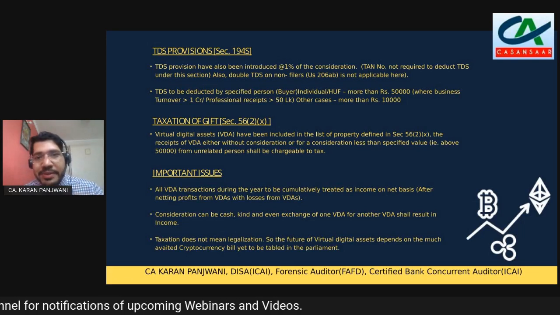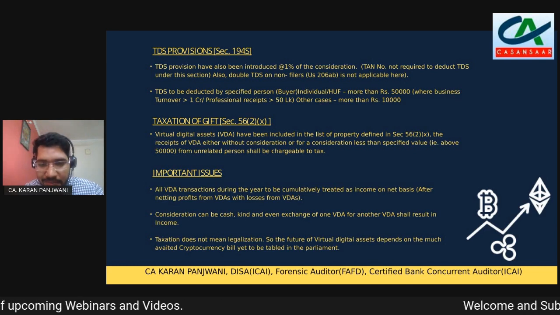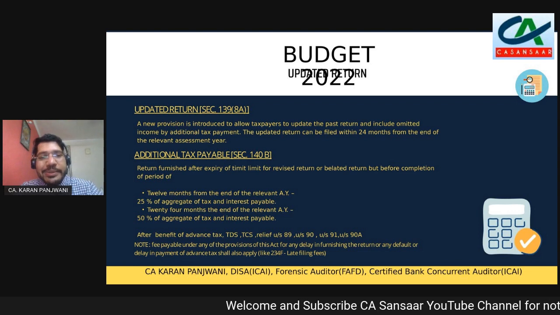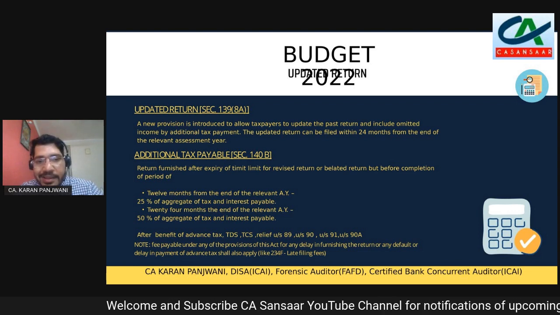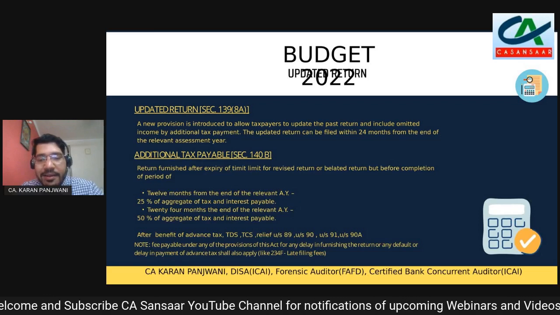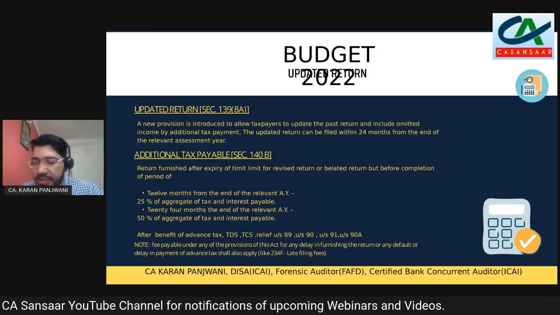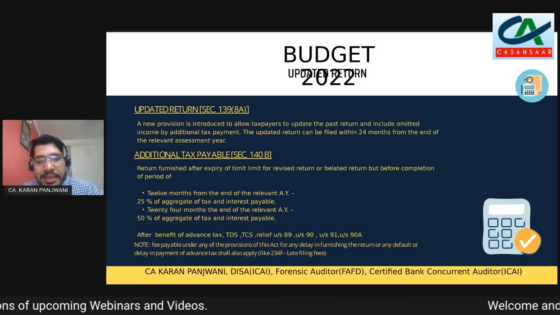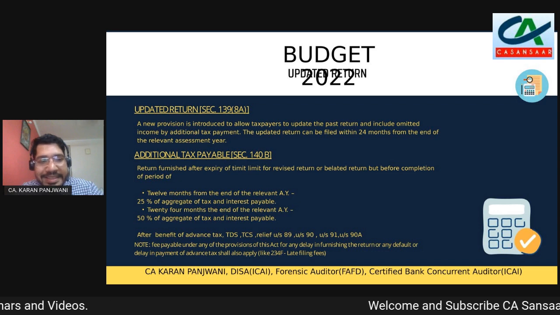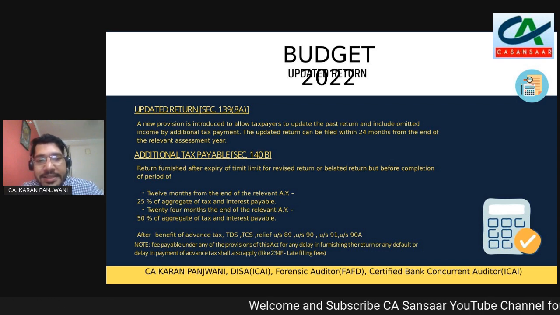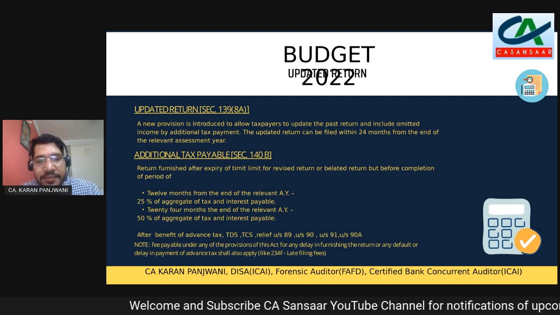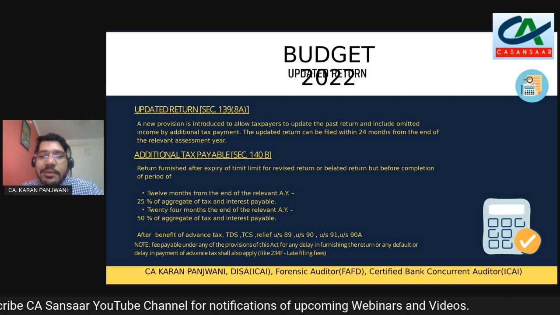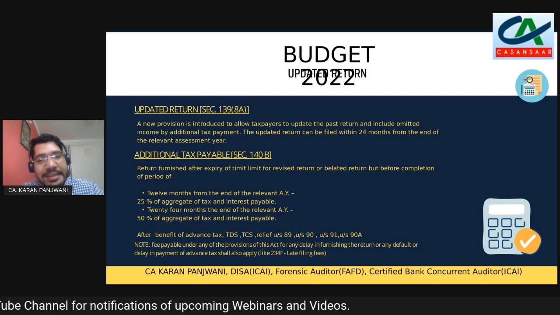I'll move on to the next topic, which is the updated return. Budget 2022 has introduced a new thing, the updated return, under Section 139(8A). In the memorandum of the budget, it has been stated that this section was introduced because, due to haphazardness and haste in filing of return, certain incomes miss getting filed or reported. So in those cases, assessees will be given an option to introduce those incomes via an updated return.